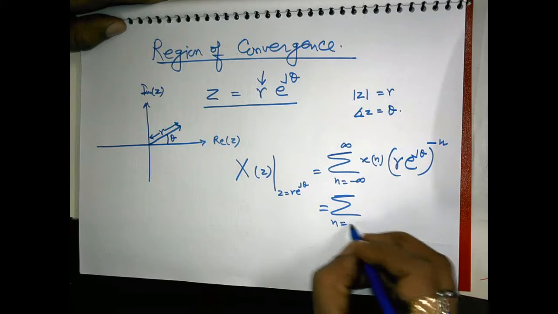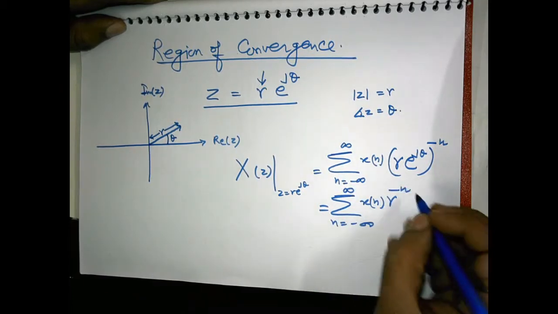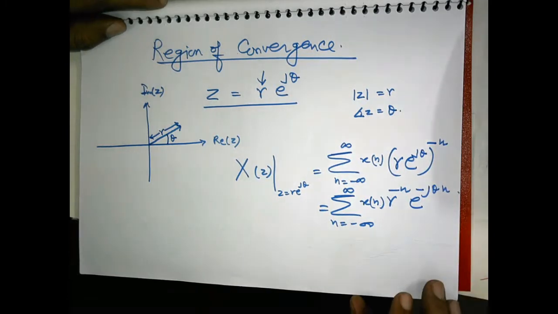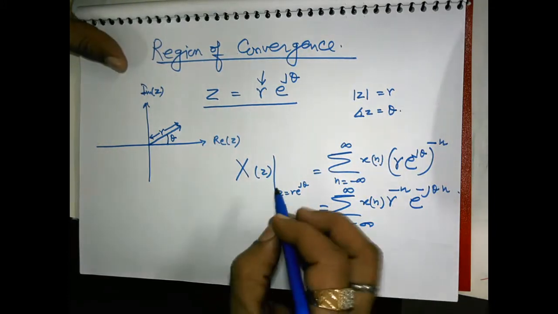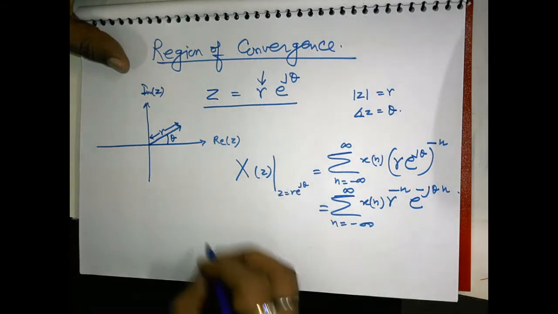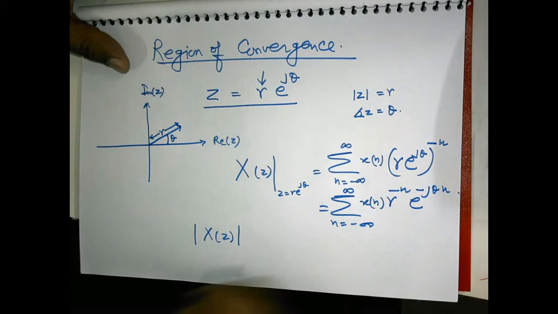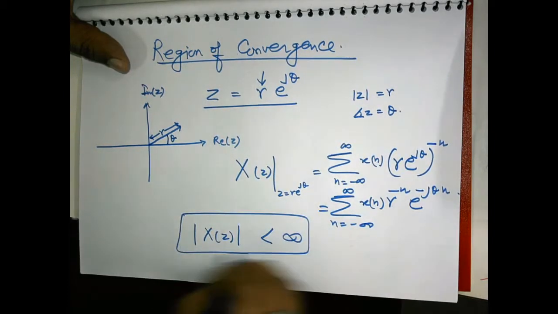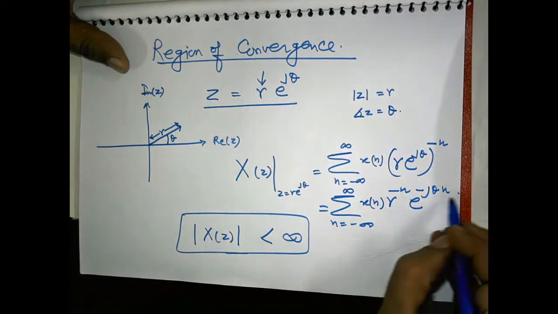So this is equal to summation n is equal to minus infinity to infinity x[n] r to the power minus n e to the power minus j theta n. Now this z transform will exist only if the mod of X(z) is less than infinity, that is, it is absolutely summable.